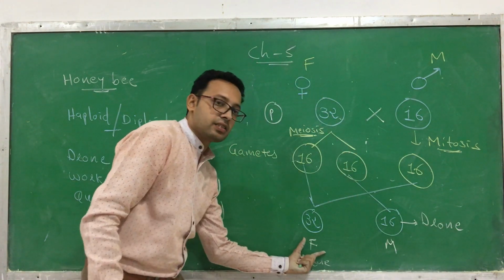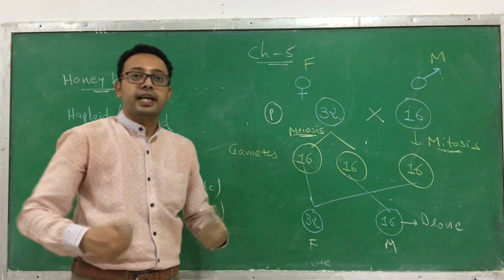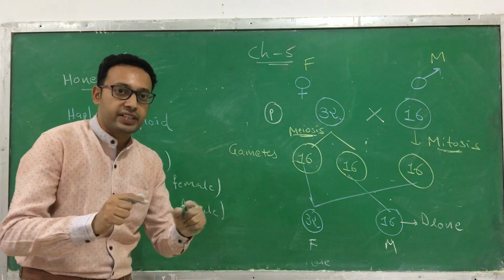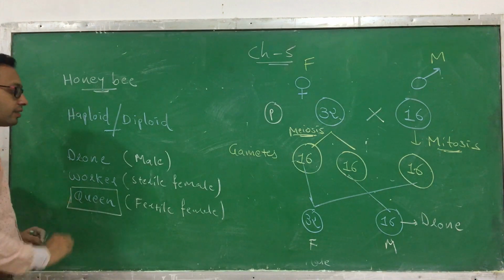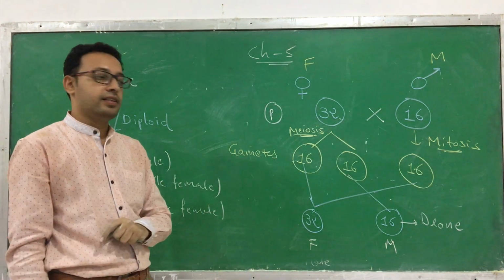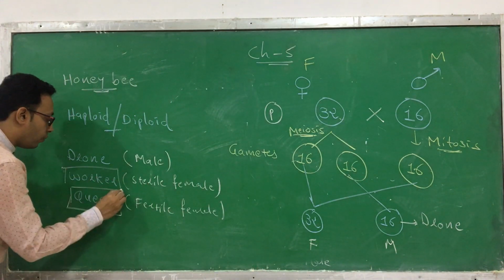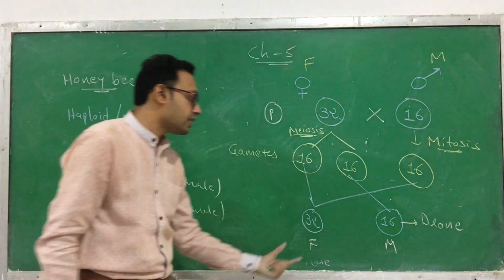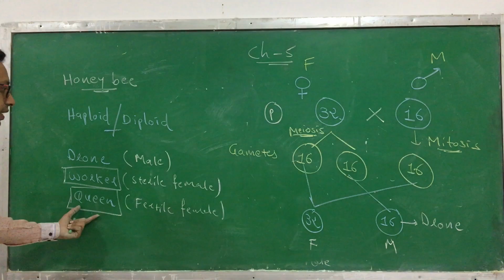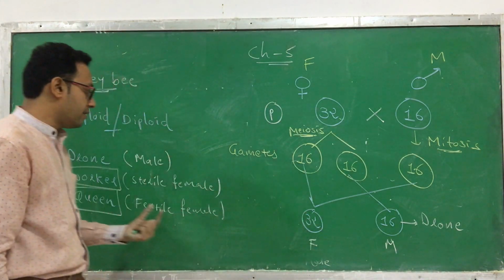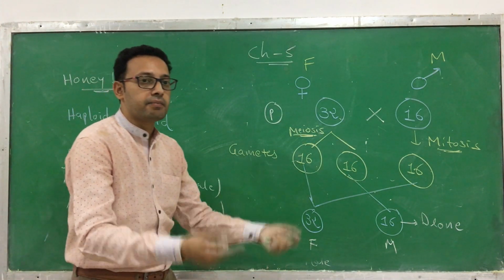Now what happens in the case of the 32? If this female honeybee gets a royal jelly-like material, then it converts into a queen. That means it becomes fertile. But if it doesn't get a royal jelly-like material, then it is a female, but it is a worker. There are two circumstances. Okay, so this is how the sex is determined in the honeybee.